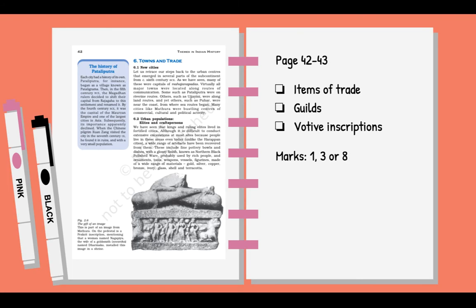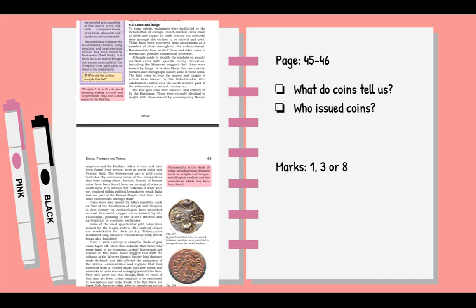Pages 42 to 43, here you've come back into the cities and towns, and we're talking about trade. You could be asked about items of trade as objective type questions or even as 3 markers. You can be asked to describe guilds and what their rules were, again as 3 markers perhaps. And then there is something called a votive inscription. Votive inscription most likely will come as an objective type question, where you may be asked to define what a votive inscription is.